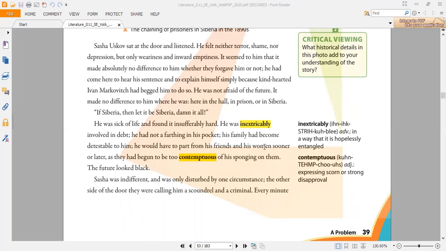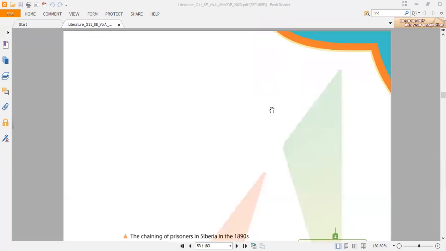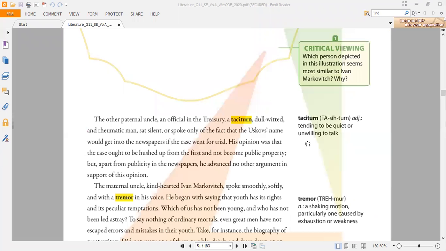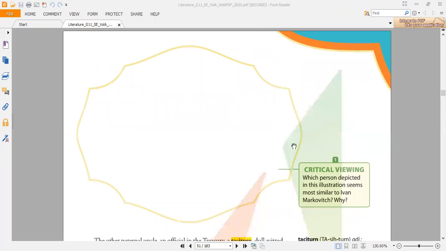Contemptuous is an adjective and it means expressing scorn or strong disapproval. And this is the summary of this text called A Problem, which is talking about a problem in the whole story. The whole story is talking about the problem, and the story name is A Problem.